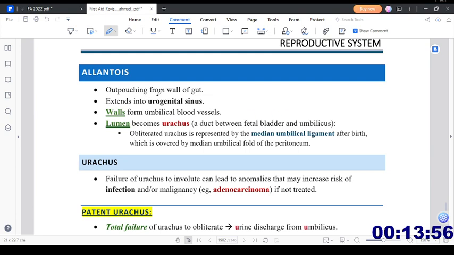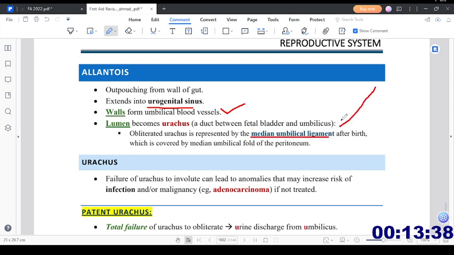What is allantois? It is an outpouching of the gut wall that extends into the urogenital sinus. Its walls form the umbilical blood vessels, and the lumen becomes the urachus, a duct between the fetal bladder and umbilicus. The obliterated urachus is represented by the median umbilical ligament.